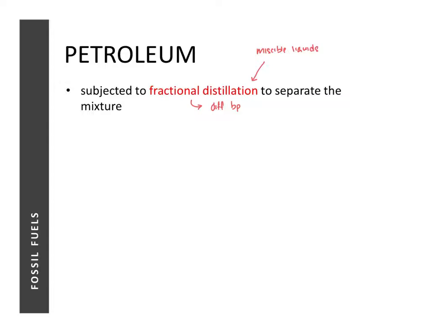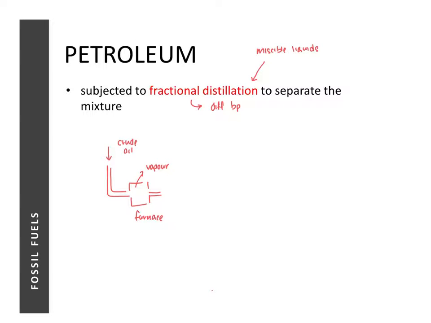So in order to separate the components of crude oil, firstly we need to convert everything in crude oil into a vapor. So crude oil is first pumped into a furnace, where it's heated up to high enough temperatures to convert all the components of crude oil into a vapor or into a gas.